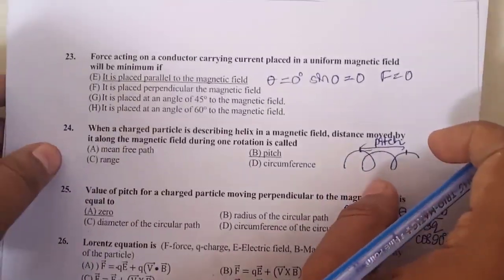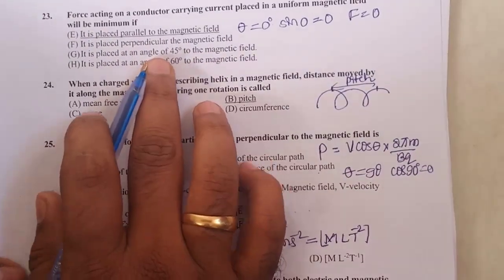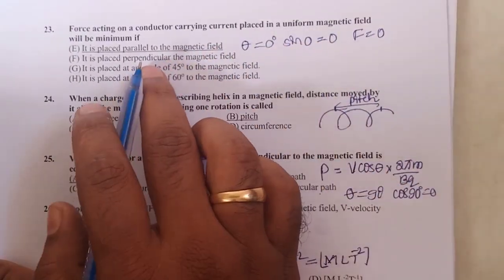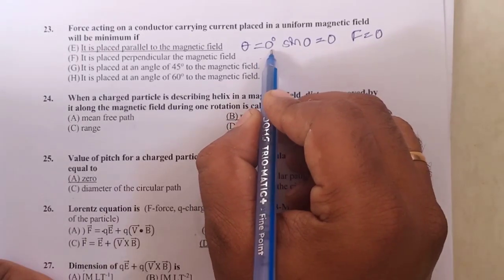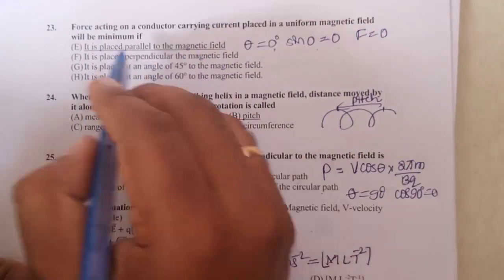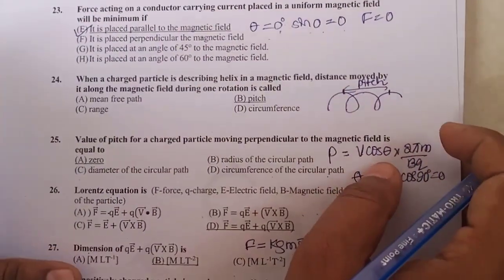Next question, question number 23. Force acting on a conductor carrying current placed in a uniform magnetic field is minimum if theta is equal to 0, that is, sin 0 is equal to 0. That is, it is placed parallel to the magnetic field. That will be the correct answer.